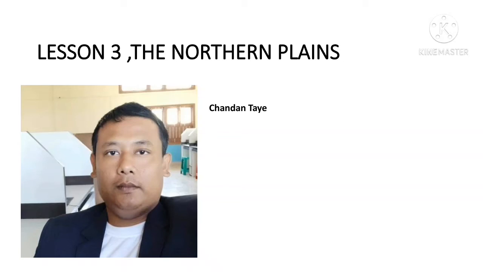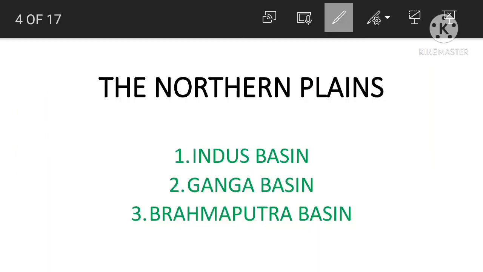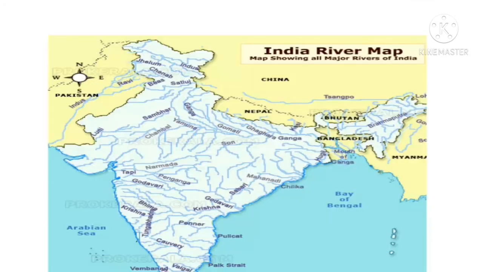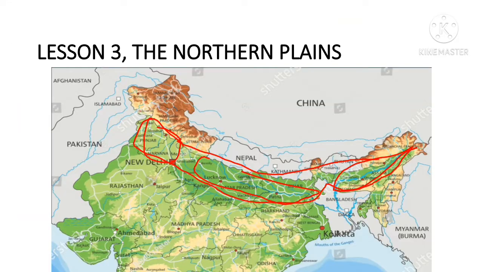Today we will discuss lesson 3, the Northern Plains. In our previous class, we discussed the three major river basins of the Northern Plains: the Indus Basin, the Ganga Basin, and the Brahmaputra Basin. So the Northern Plains are divided into three river basins. These are the Northern Plains. This is the Indus Basin, the Ganga Basin, and this is the Brahmaputra Basin. As we have discussed,